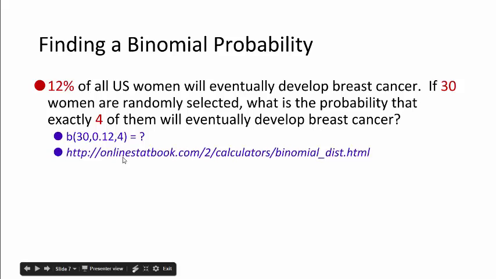At this point, I'm going to switch to Windows because we're going to use the calculator on the online stat book. You may use the calculator on the TI. There are videos inside the readings and videos section about how to use the TI calculator.